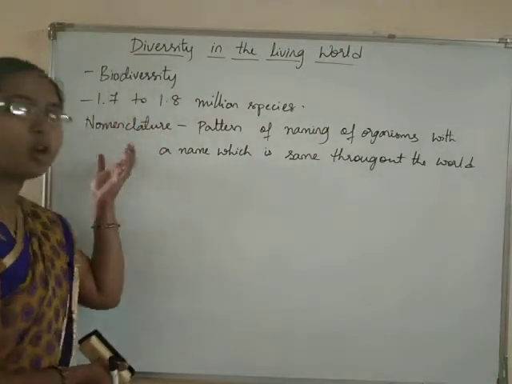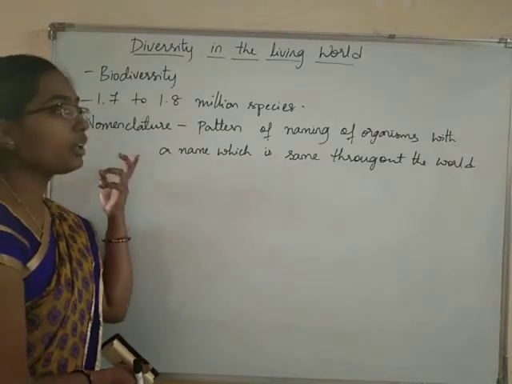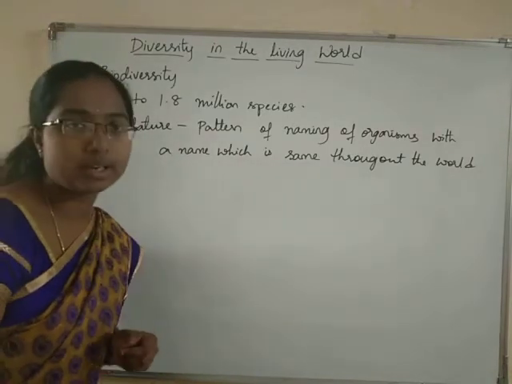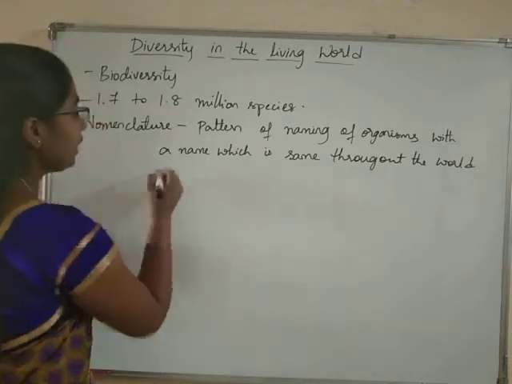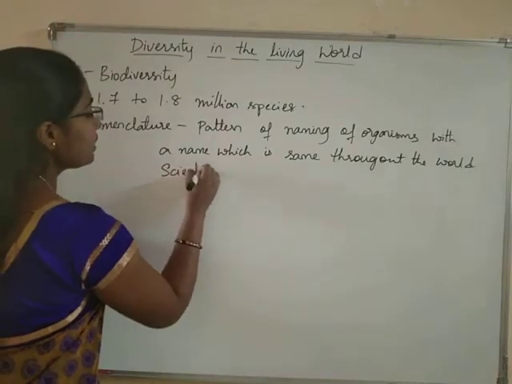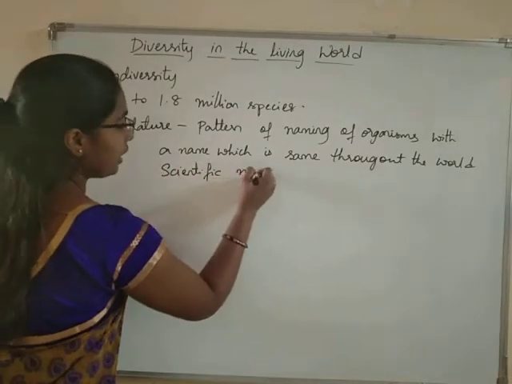Here the name given to the organism is called as scientific name.